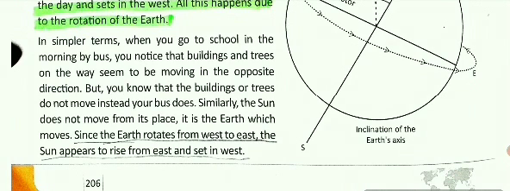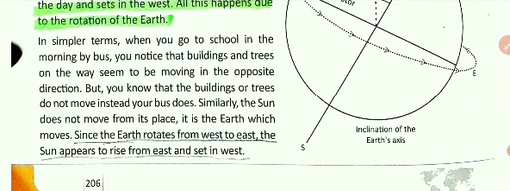This paragraph says that when we are moving towards some place, when we are walking, running, or when we are in a bus, what do we feel? That the other things are moving against us. Okay, we just cross them and we don't see that they are at a standstill, but it is we who are moving. So we feel that they are moving instead of us seeing that we are moving.